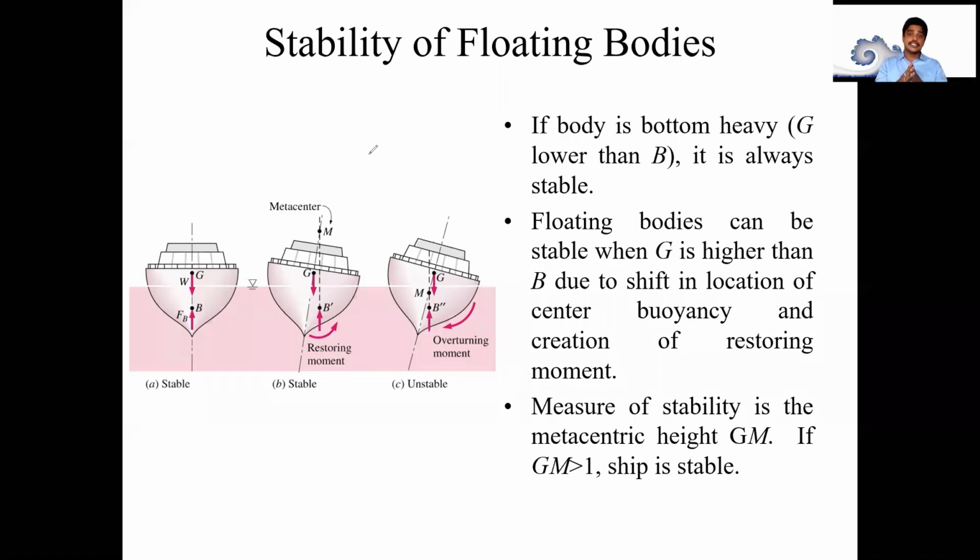If you want to make stable bodies, then BM, the distance between the buoyancy point and the metacentric point, is controlling the complete body. As you move your metacenter M above, what happens? The B will get closer to the G.